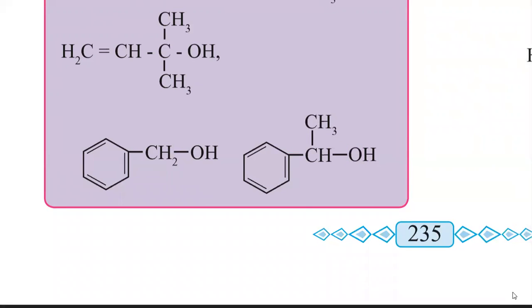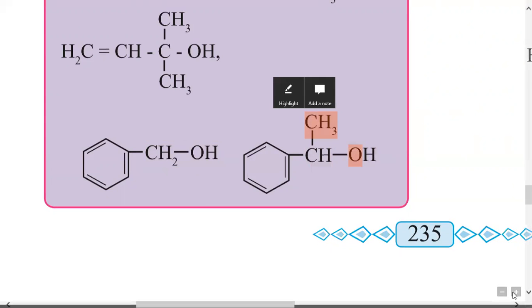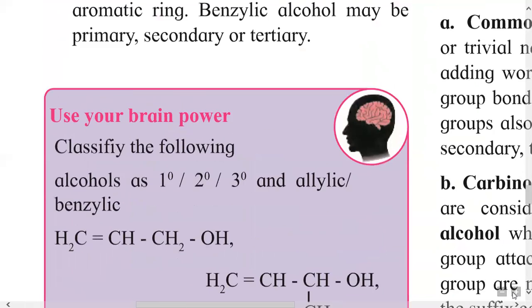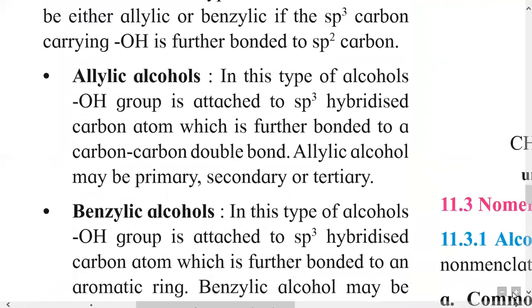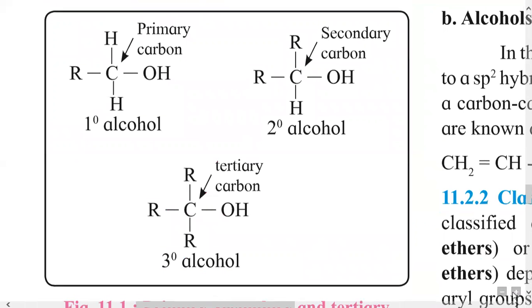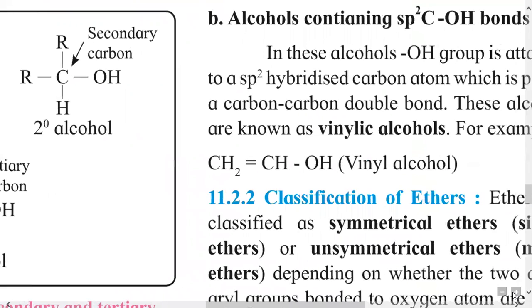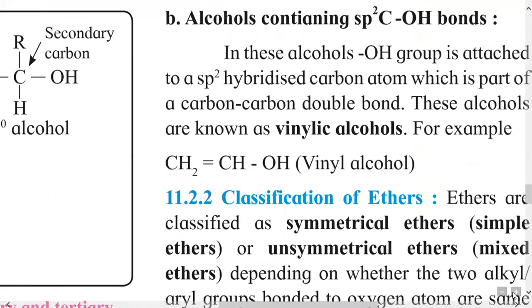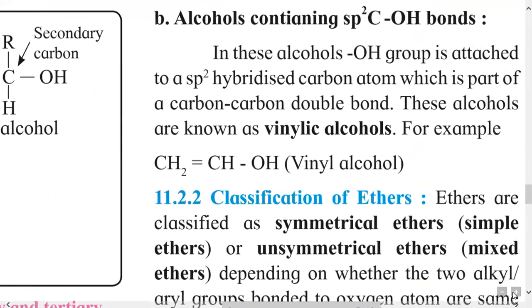Here the OH group is bonded to a secondary carbon, and this carbon is bonded to an aromatic ring, and therefore it is a benzylic secondary alcohol. So that is about allylic primary, allylic secondary, allylic tertiary alcohols, and benzylic primary, benzylic secondary, and benzylic tertiary alcohols.